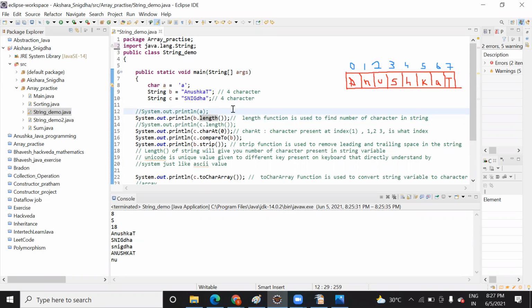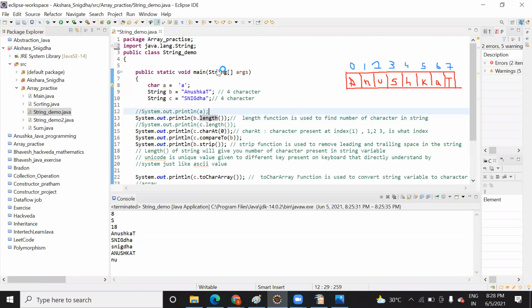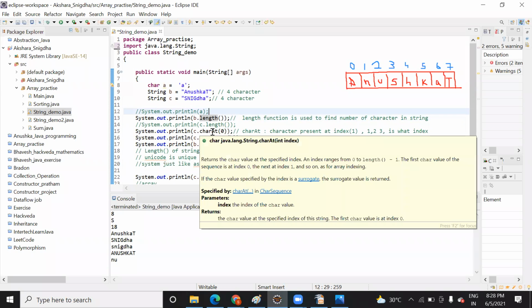Now suppose this function, according to you, what is it used for? Read it here. Just see what is written there. Returns the character value at the specified index. An index ranges from 0 to length minus 1. The first character value of the sequence is at index 0, the next at index 1, and so on, as for array indexing.